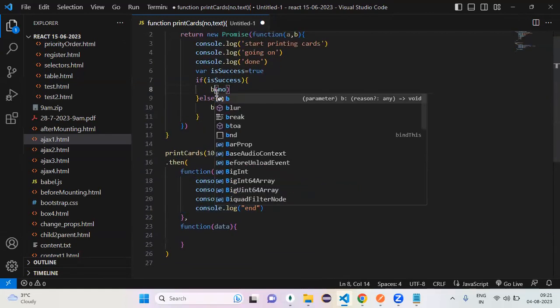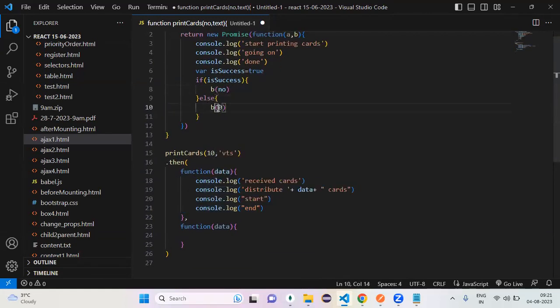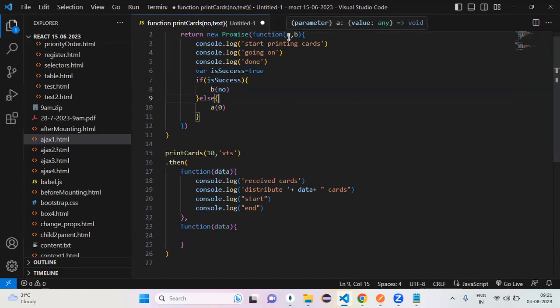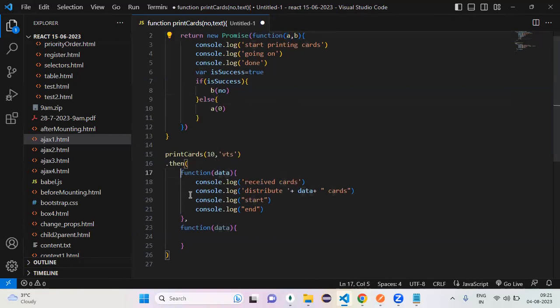Okay, can I write it like this? What is my output? It will call the first method only. The second method, it will not. I already told you, right? If you called the first one, then the first function will execute. If you called the second one, the second function will execute. Start printing the cards, next, going on, done. Did you call the first one or the second one? See here, line number, tell me, 8 or 10? Line number 8, yeah, you are right.